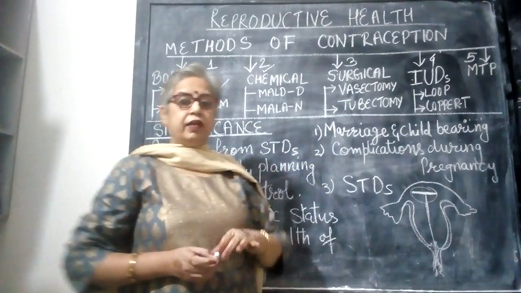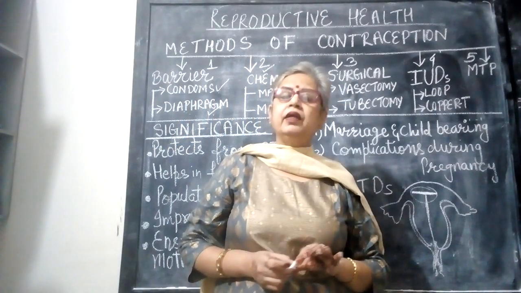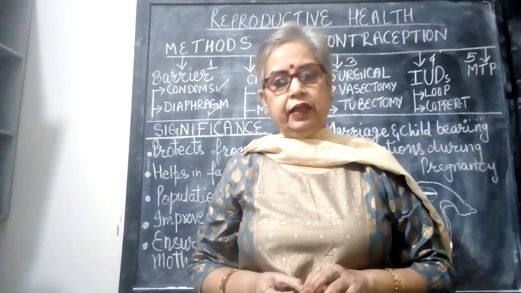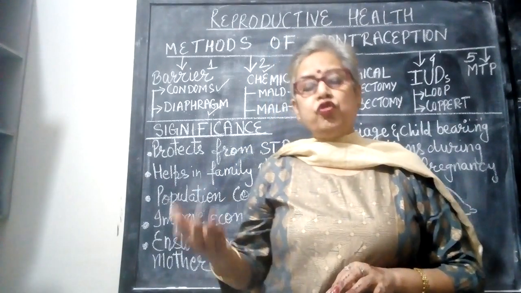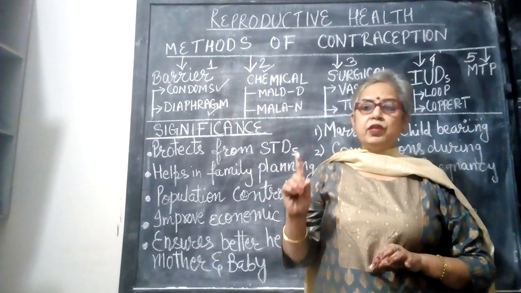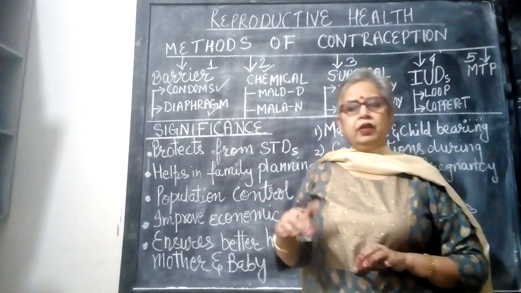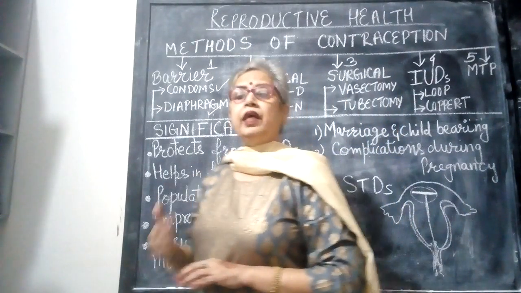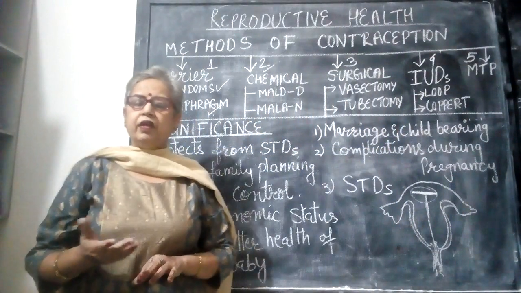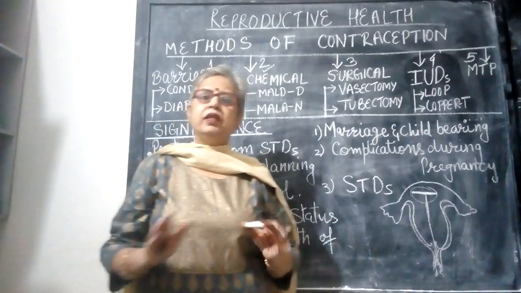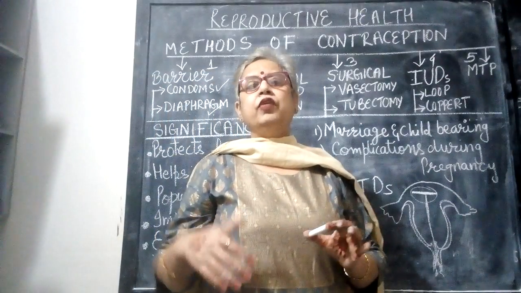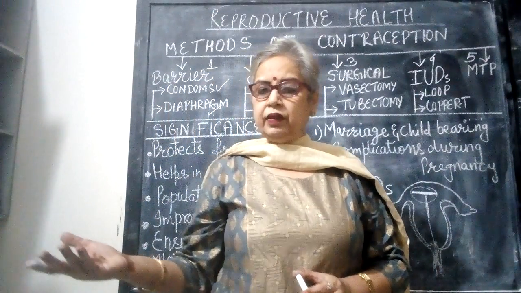The fifth method, MTP, is medical termination of pregnancy or induced abortion. Now, MTP or induced abortion is done in case of an unwanted pregnancy, that the family is complete, the couple doesn't want another child, so they go for MTP, right?